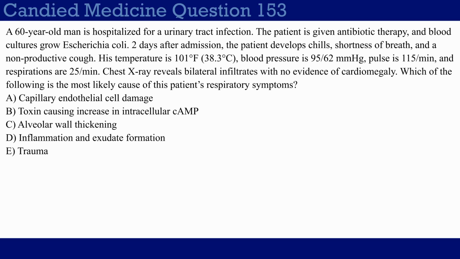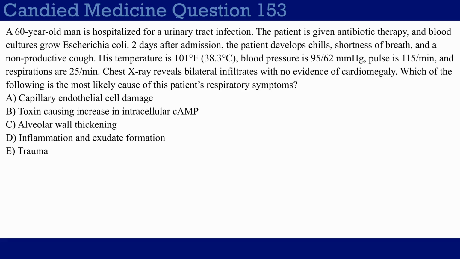A 60-year-old man is hospitalized for a urinary tract infection. The patient is given antibiotic therapy and blood cultures grow Escherichia coli. 2 days after admission, the patient develops chills, shortness of breath, and a non-productive cough. His temperature is 101 degrees Fahrenheit, 38.3 degrees Celsius. Blood pressure is 95/62 millimeters mercury. Pulse is 115 per minute, and respirations are 25 per minute.